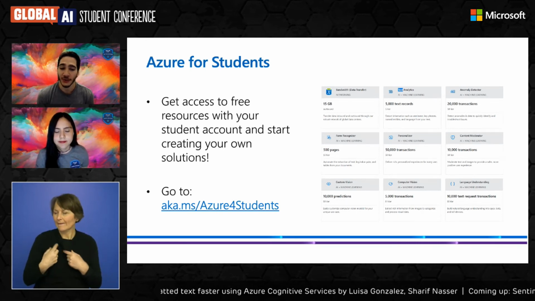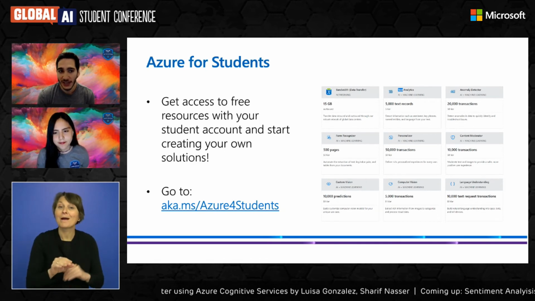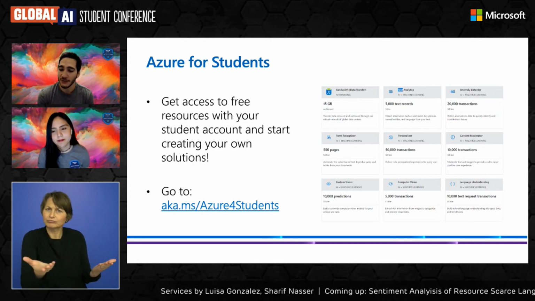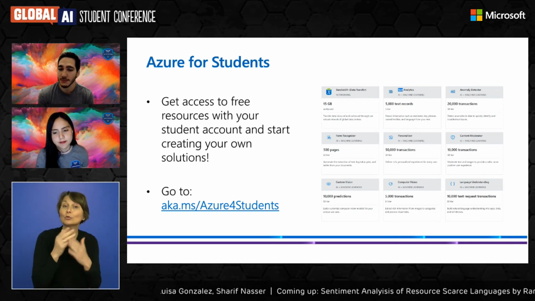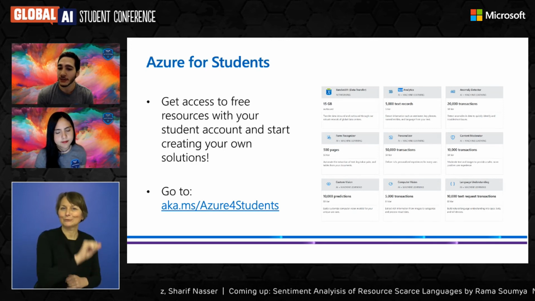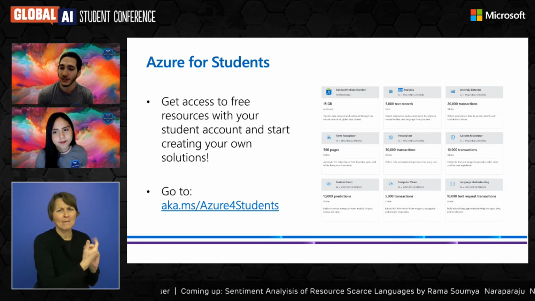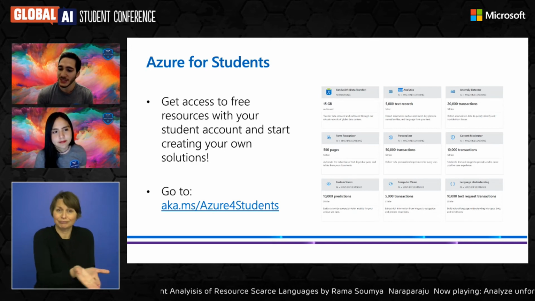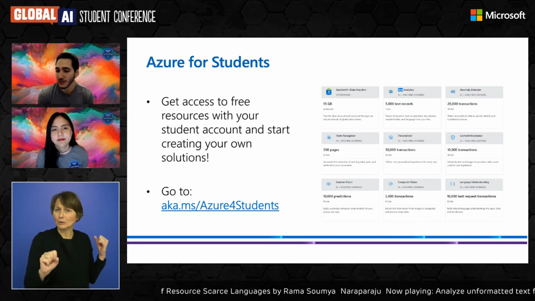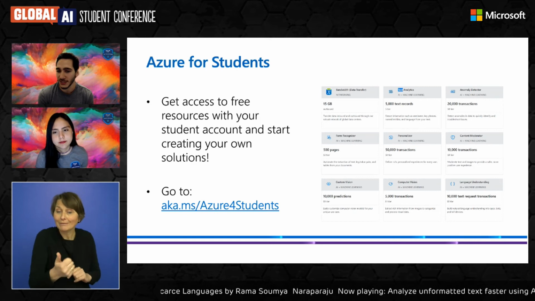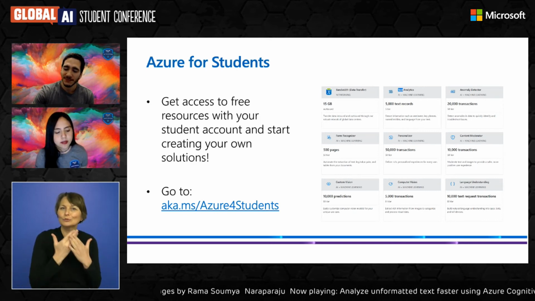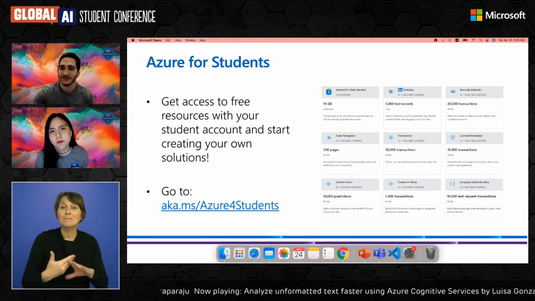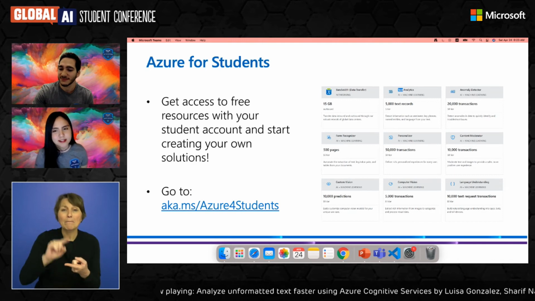So just a quick reminder that you can do this, and you actually have access to a lot of resources. If you're a student and you have a student account, you can access the Azure for Students benefit, and you will find that there are a lot of benefits around using the Azure Cognitive Services with that subscription. We were using our student ambassador subscriptions in the demonstration today, but you can also use your Azure for Students subscription to do everything that you've seen today. Yes, definitely. And my subscription did not use a lot of Azure credits for using the APIs. I guess less than $1, with all the trials that I've been doing. So definitely.